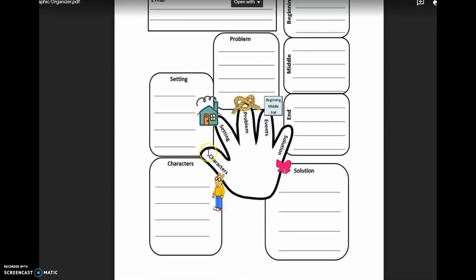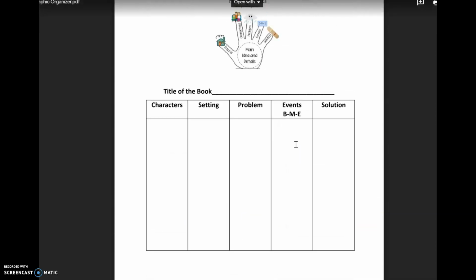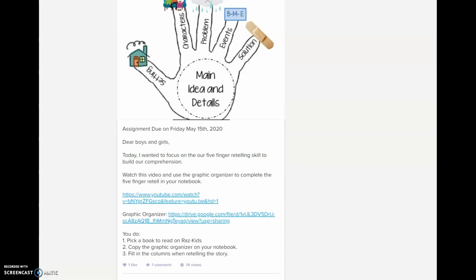Make sure you do this. It's due tomorrow. I'm going to grade it, and I want you to try to remember all these things that we learned in school. We have to make sure we are doing it and reviewing it, my friends, so we know this really, really well. You should be an expert at 5-finger retell, okay? You can pick your book. If you have a book at home, you can pick a book from home, or if you want to find a new book, you can go to Raskids and find a book there, okay?